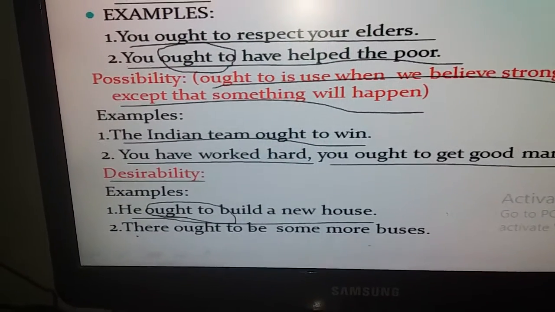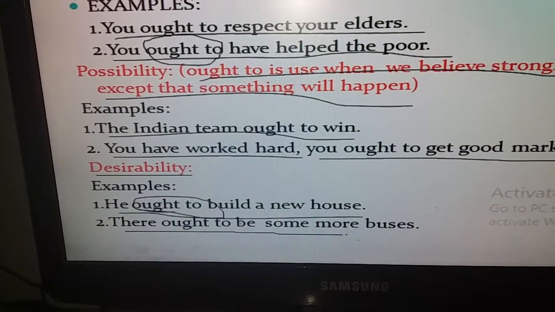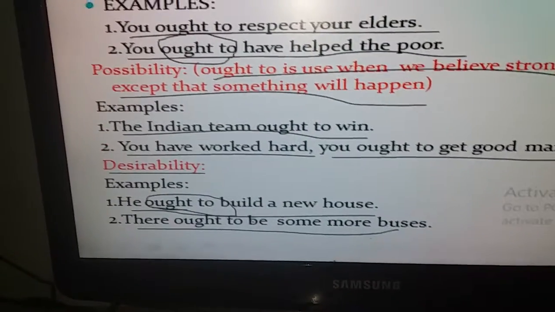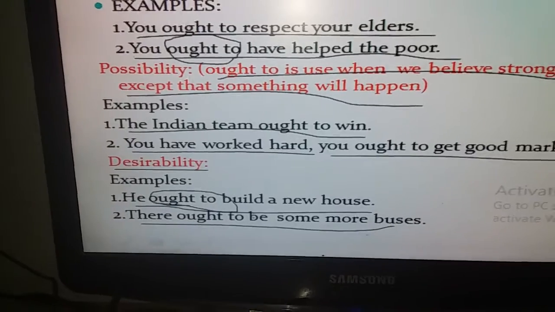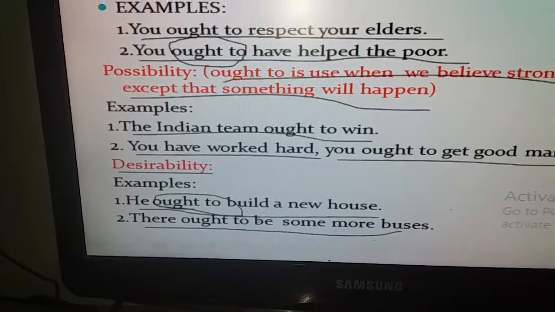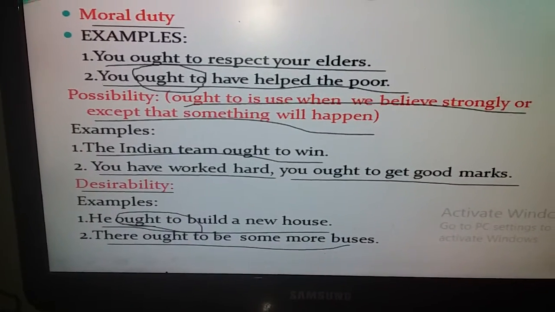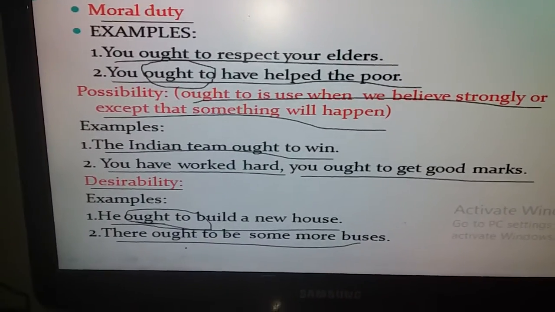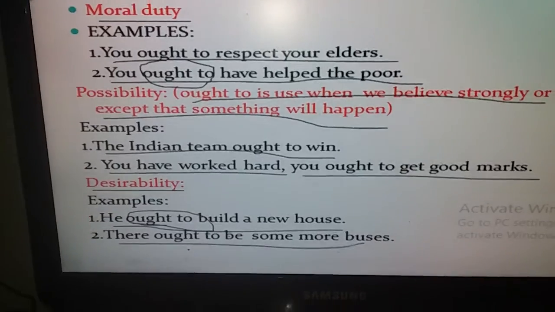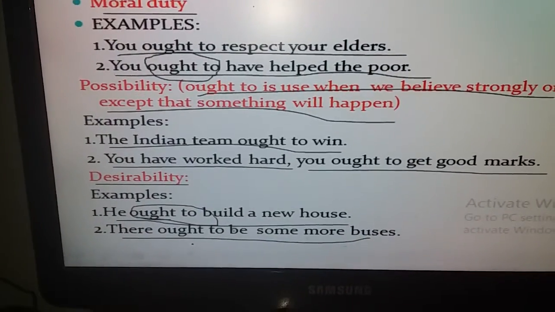The next example, there ought to be some more buses. Again, in this sentence, it is desirable that there should be more buses. So we have again used ought to here to show desirability.